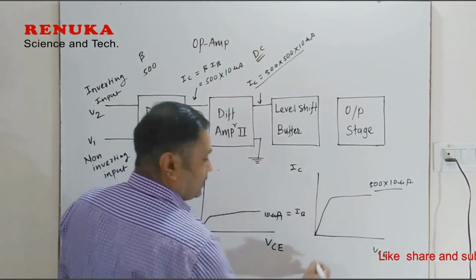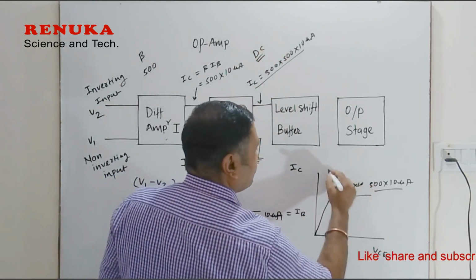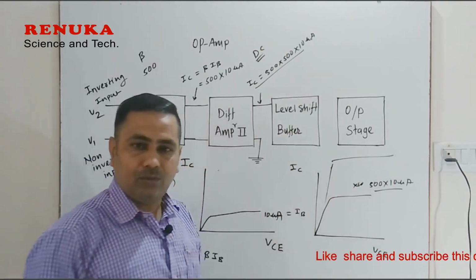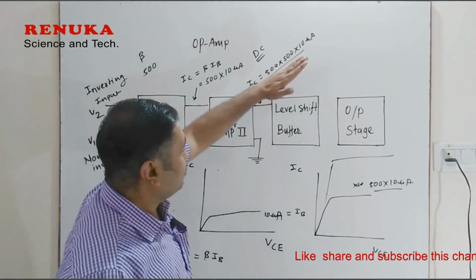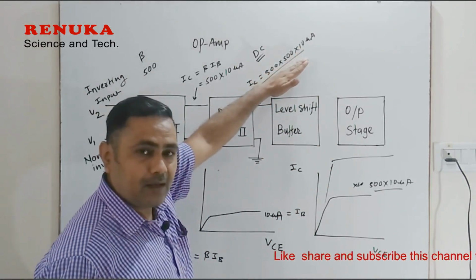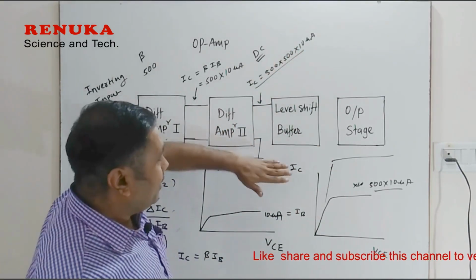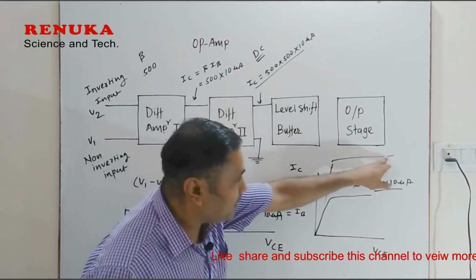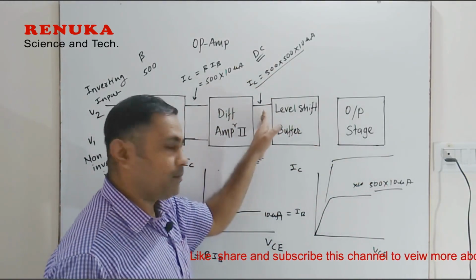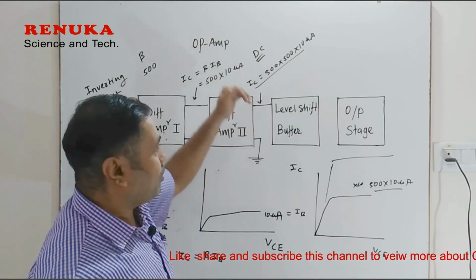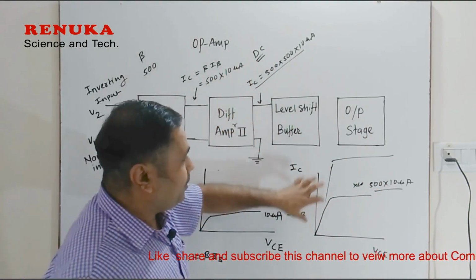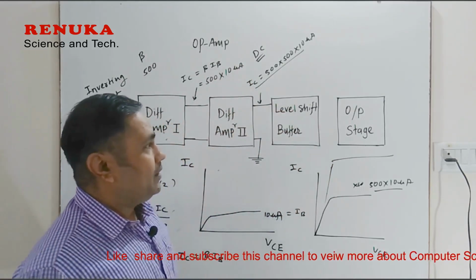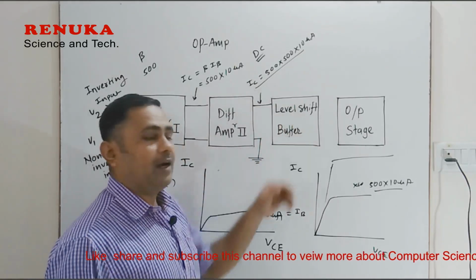At the output, this collector current will be multiplied by 500 times, so it appears like this. This current is flowing to the output, but it should not be present, so we have to eliminate it. It is eliminated using a circuit called a level shifter. This is the DC level present at the output of the second differential amplifier, and it should be minimized or eliminated, and that can be done using a circuit called a level shifter. That is why there is a stage called level shifting.